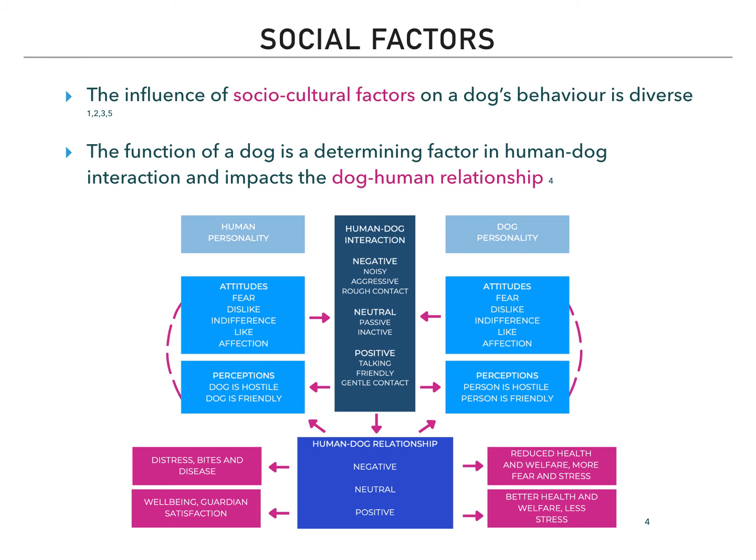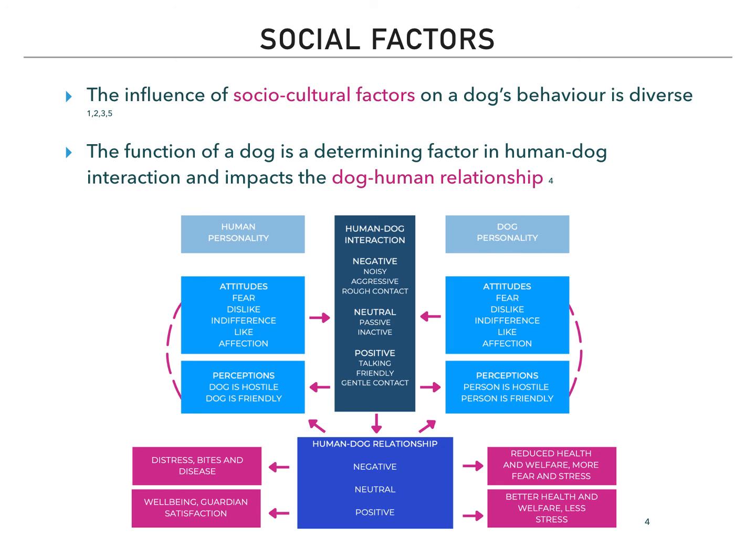The influence of sociocultural factors on a dog's behavior is diverse. The function of a dog differs between and within societies. In Western societies, dogs are used as weapons, as assistants in providing care, and in many other working capacities, but also as models in research and of course as companions. These kinds of human-dog interactions affect the human-dog relationship and can have positive or negative outcomes on behavior.